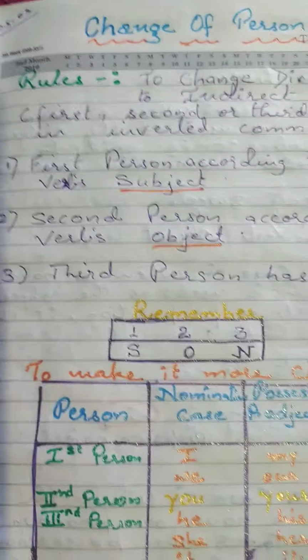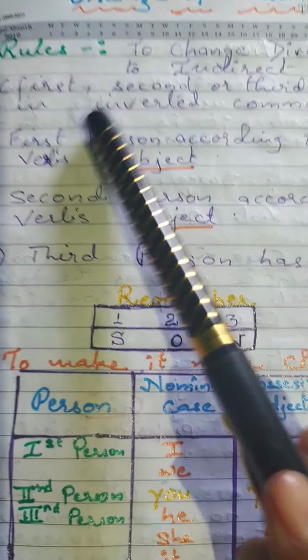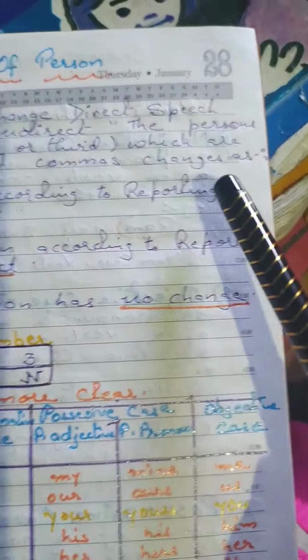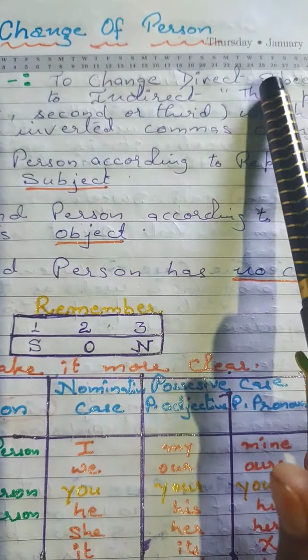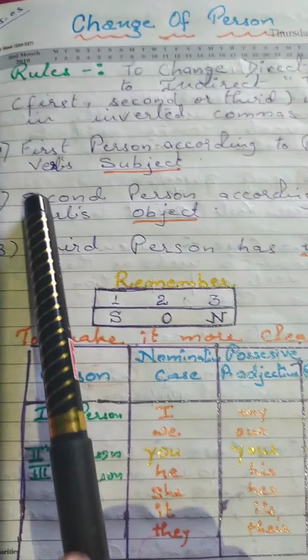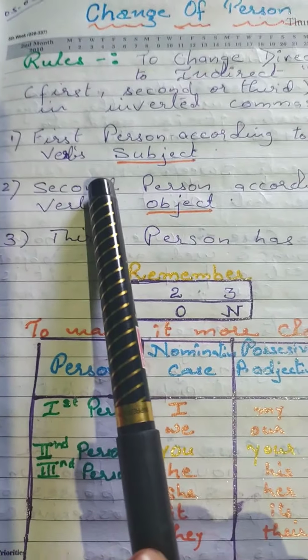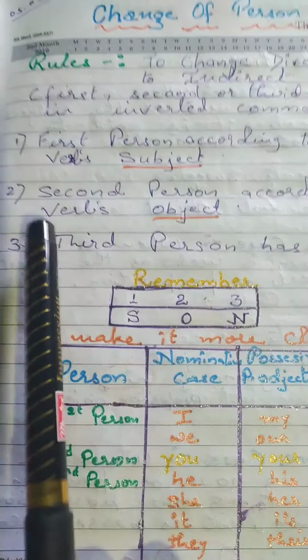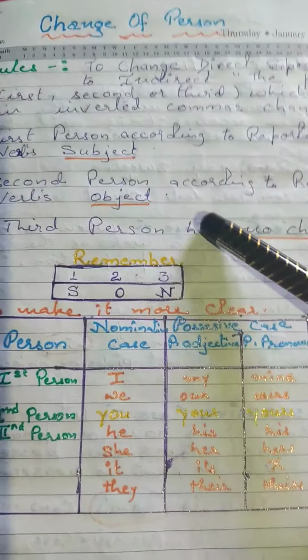The person means first, second or third, whichever is in inverted commas, changes. Now the rule: when we change direct speech to indirect speech, how do the three persons change? The first person changes according to the subject of the reporting verb. The second person changes according to the object of the reporting verb, and the third person has no change. Remember students, these are changed accordingly.